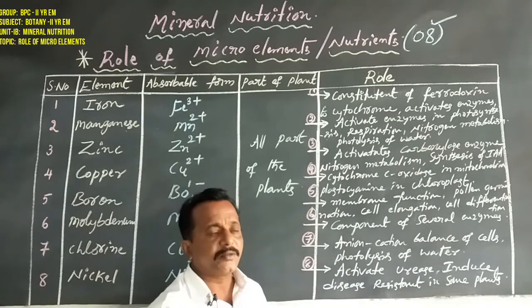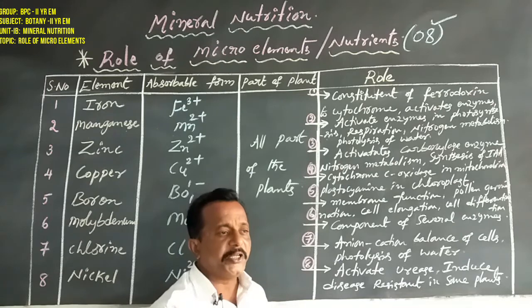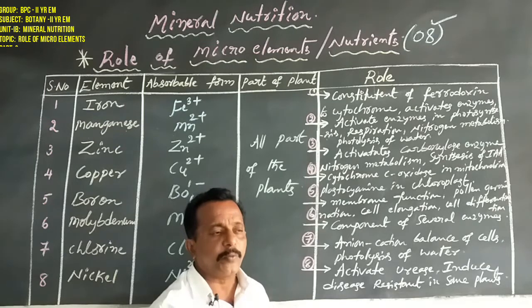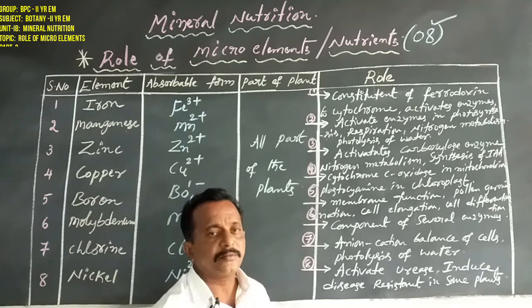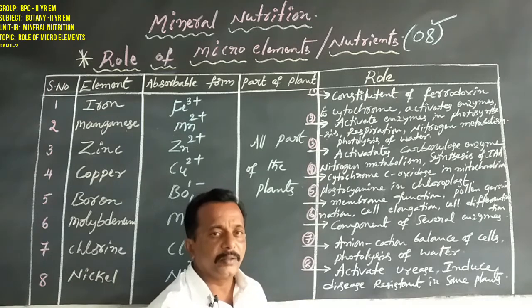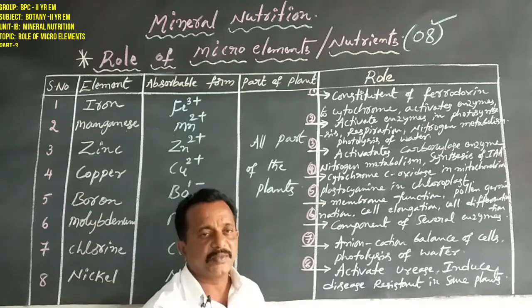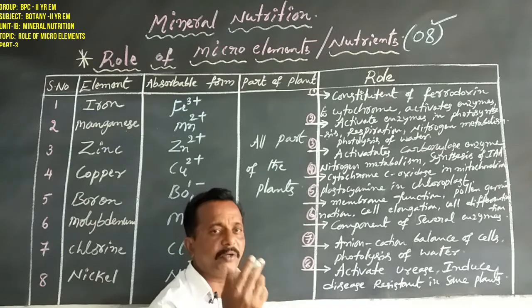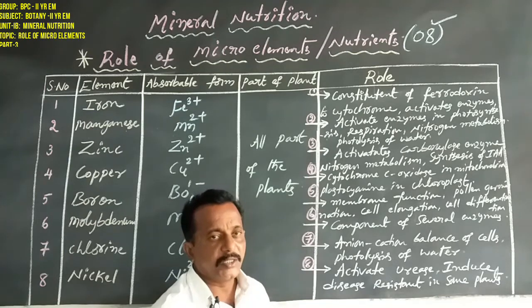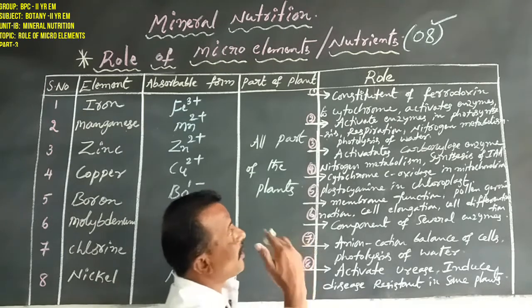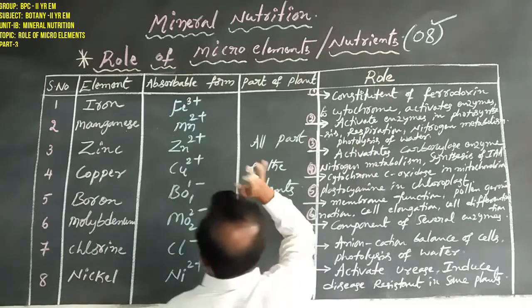Dear students, in plant physiology, in the presence of sunlight, oxygen and nitrogen, mechanisms such as photosynthesis, respiration and nitrogen metabolism take place. These mechanisms utilize several enzymes, and those enzymes are activated by manganese.